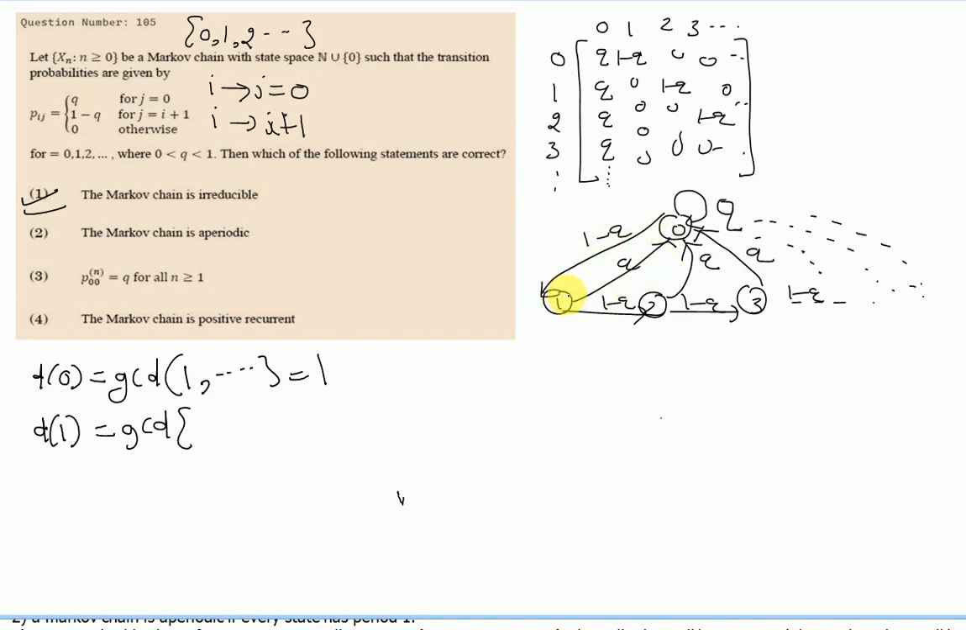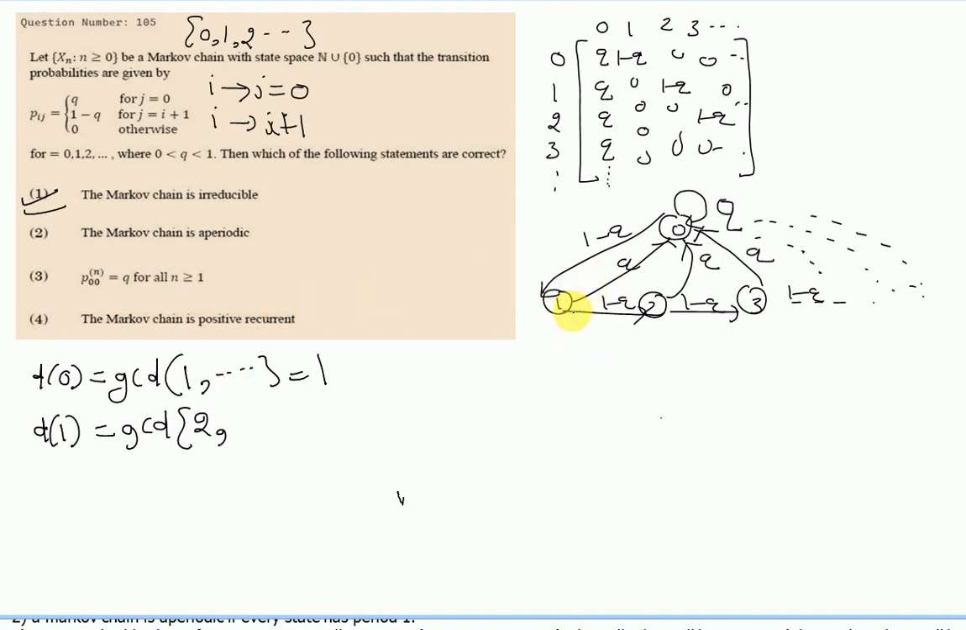How? If we are on state 1, then we can move from 1 to 0, and then get back to state 1 by 0 to 1. So like this, 1 to 0 and then 0 to 1. So in 2 steps the movement is possible to get back to state 1 again.